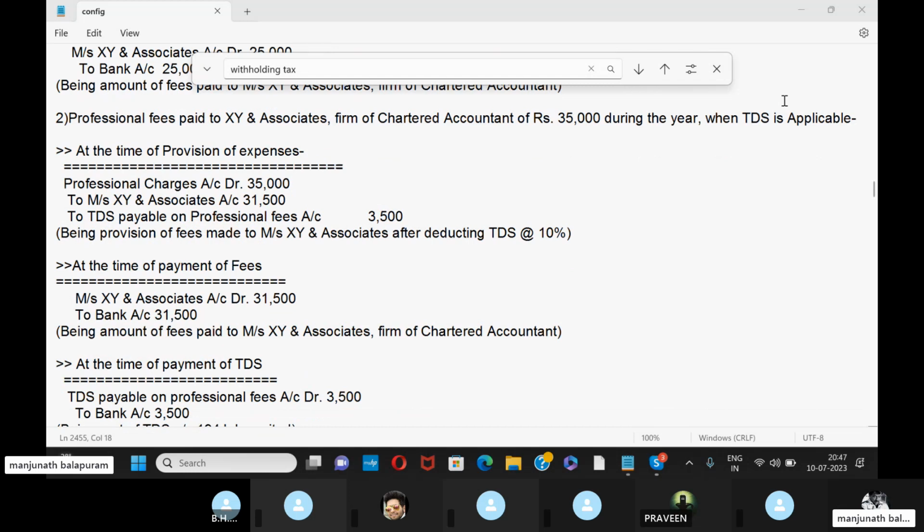at the time of payment of fees. After we have deducted the 3,500, then we are paying 31,500 to that chartered accountant. Then what will be the entry? So Mr. XY Associates account debit to bank account, 31,500.